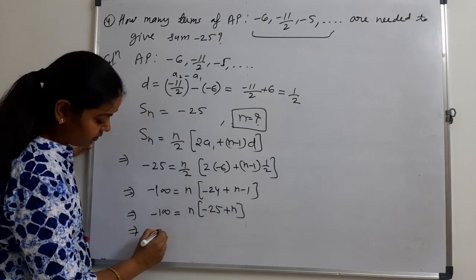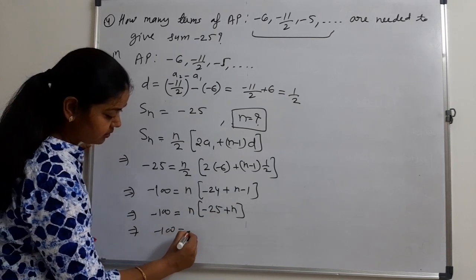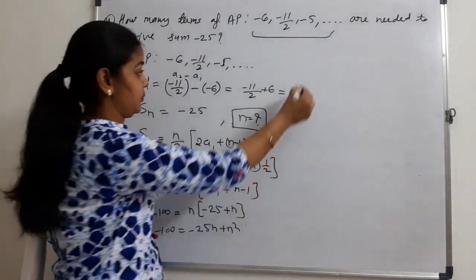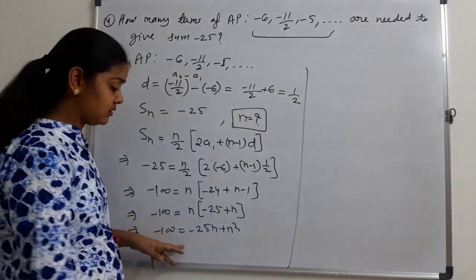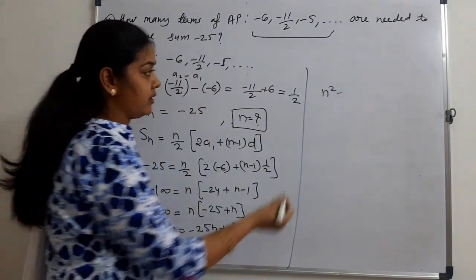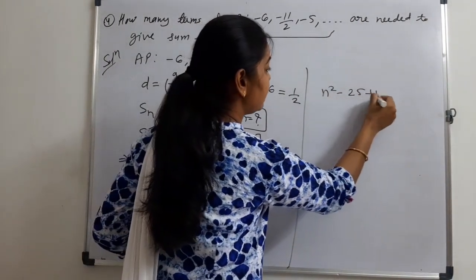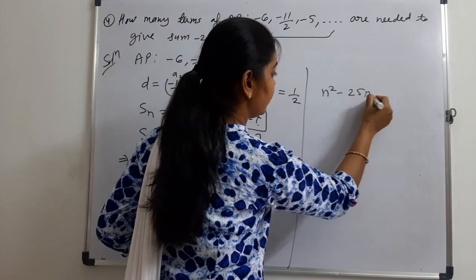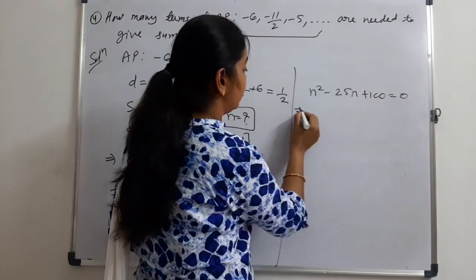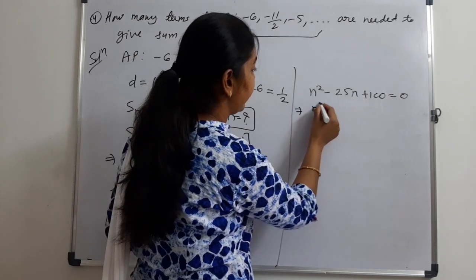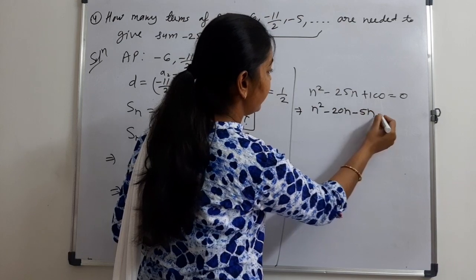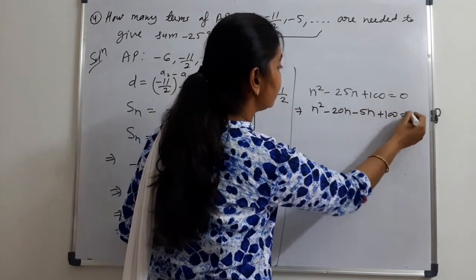That will be minus 100 minus 25n plus n square. How can we write it? n square minus 25n plus 100 equals 0. Now simplifying this, we get n square minus 20n minus 5n plus 100 equals 0.